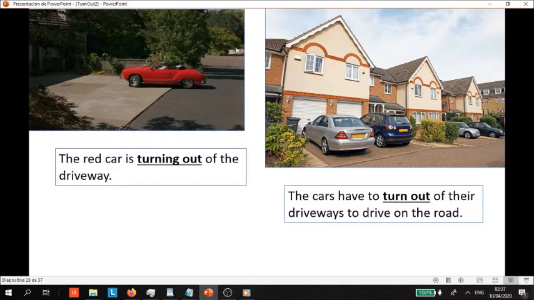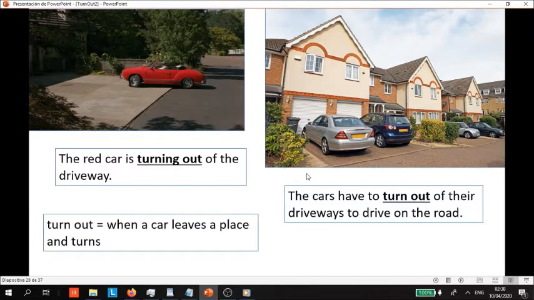This is the literal meaning. Same with these cars over here. The cars have to turn out of their driveways, this part in front of the house, to drive on the road. So he has to back up or back out and turn. Same with this guy. He would have to come out and turn. So they have to turn out of their driveways, right, to leave.